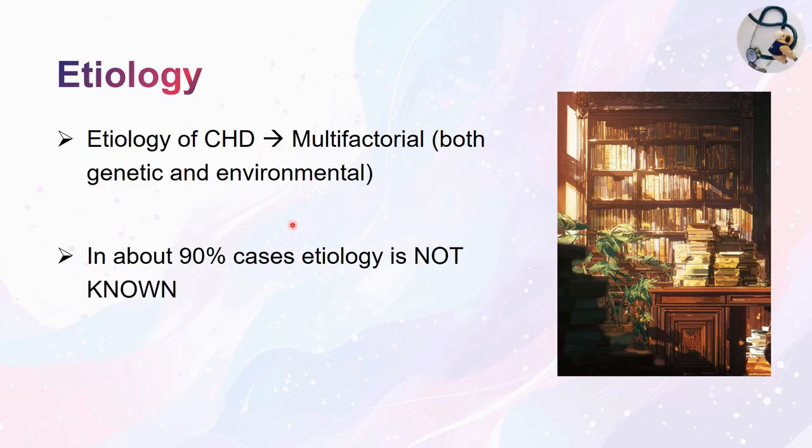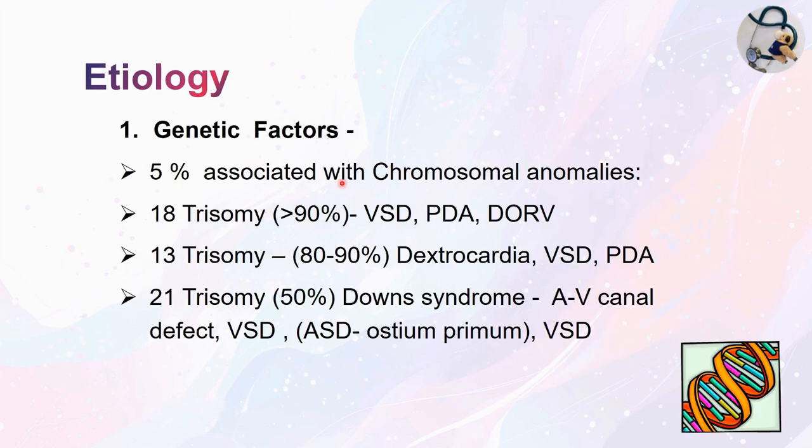The etiology of congenital heart disease is multifactorial. Here both genetic and environmental factors play a role, and in 90% of cases the etiology remains unknown. Let's see the etiologies, starting with the genetic factors. 5% is associated with chromosomal anomalies.